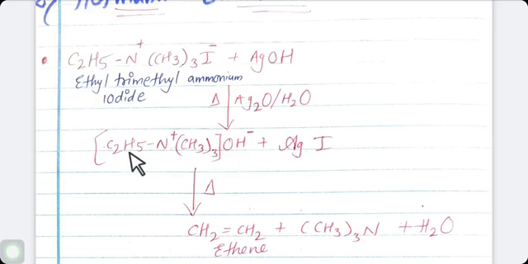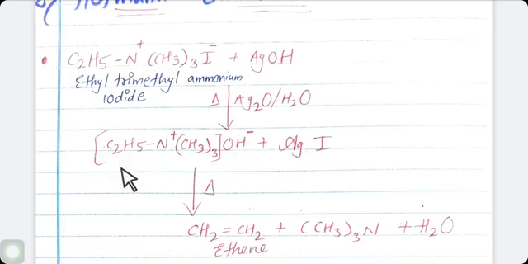Then H2O, HO, and again from here H, C2H5. Students, see here what the reaction is. First, trimethylamine is formed, means (CH3)3N. Now what is remaining here? OH and C2H5. From C2H5, one hydrogen atom reacts with OH and forms H2O.